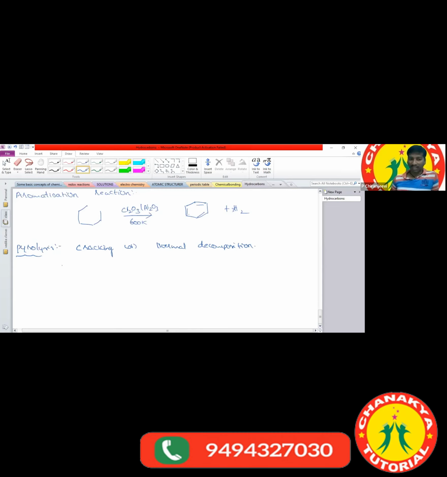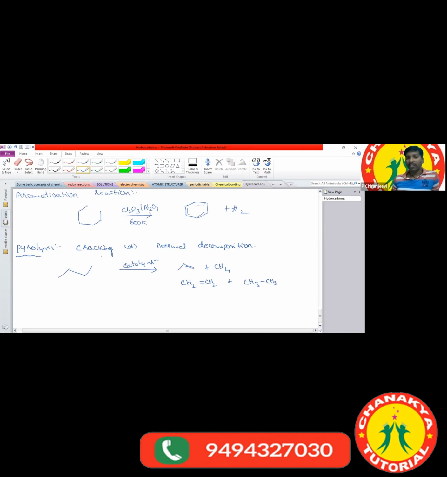So what is the example for that? For example, I am taking butane. If butane is heated at high temperature in presence of catalyst, it may form propene and methane. Or it may form 2 moles of ethene, CH2=CH2, plus ethane, CH3-CH3. By using this method, we can prepare a mixture of products.